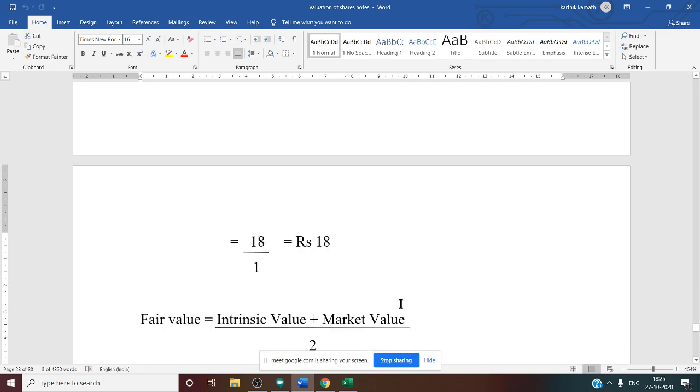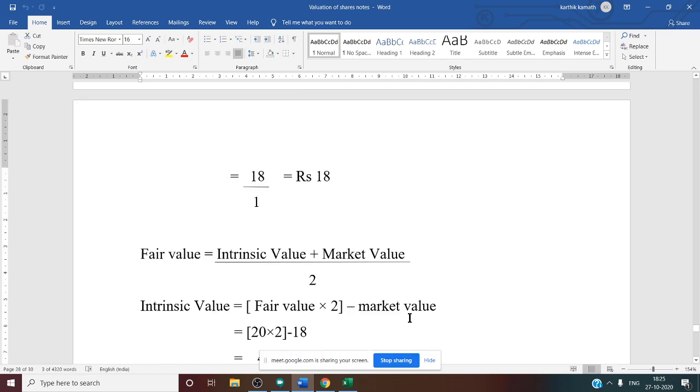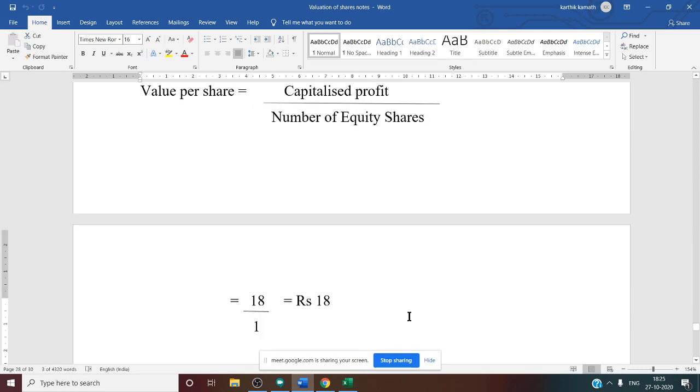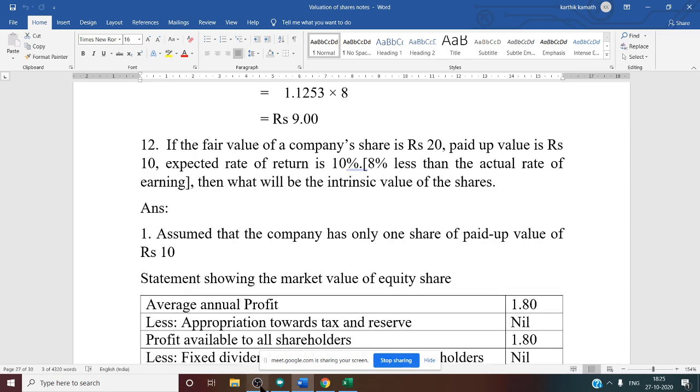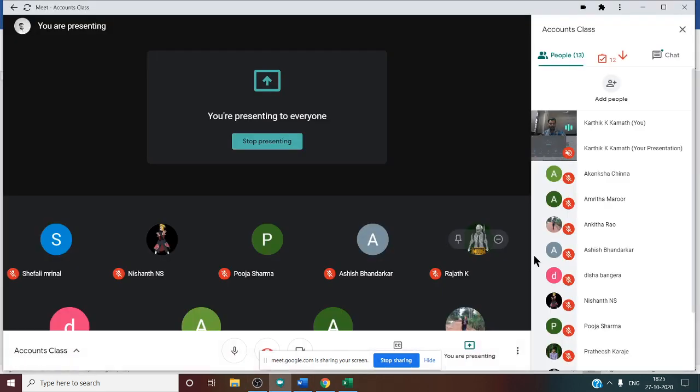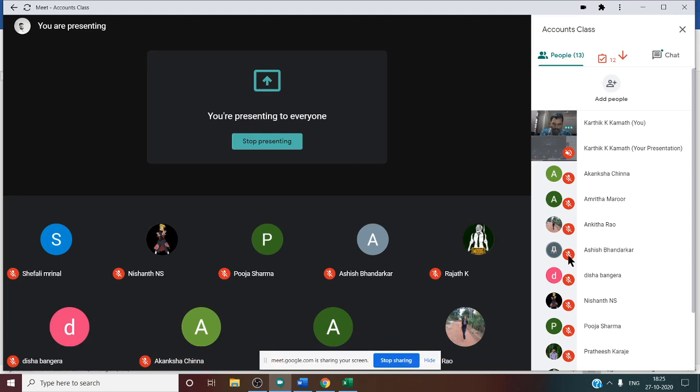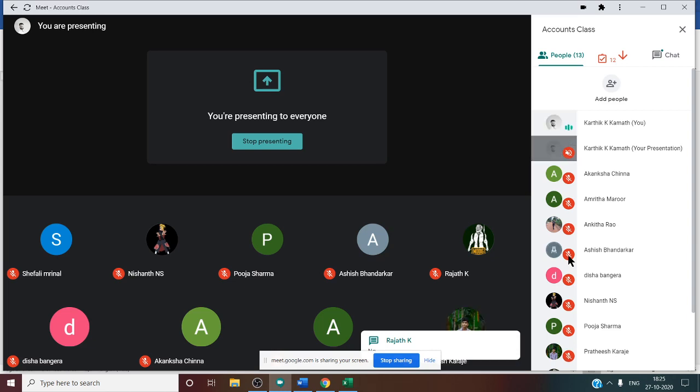So this is a 6 mark problem. A bit complicated problem, but you can manage this problem. Yes. So any doubt regarding this problem? Any doubt regarding this 6 mark problem? Yes. Any doubt regarding this problem? Rajat is saying no. No, sir. Pratish is saying no.